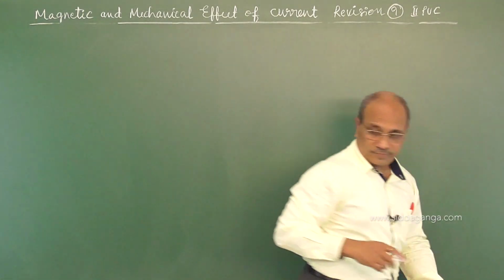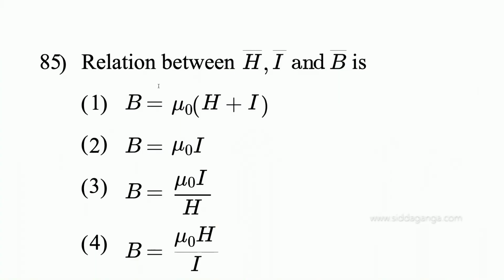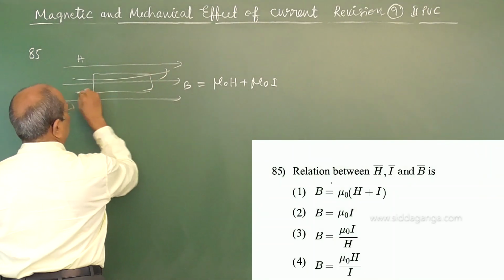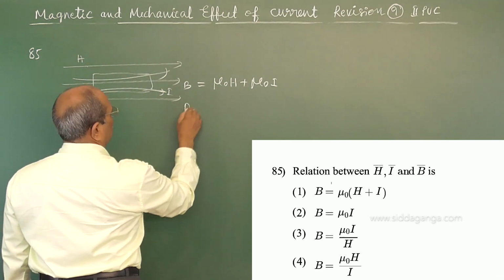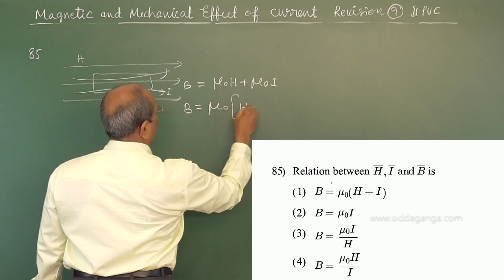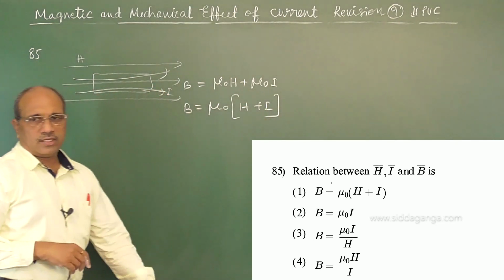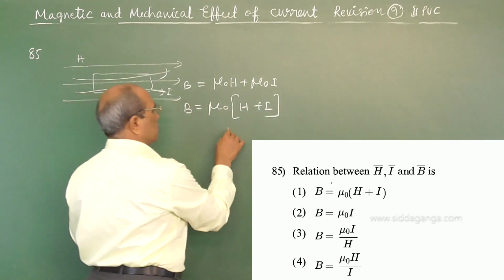Go to the next one. The relation between H and B is a direct relation. When a magnetizing substance is placed in a magnetizing field H, B can be written as mu naught into H plus mu naught into I, where I is the induced magnetization and H is the applied magnetic field. So B must be equal to mu naught into H plus I. The relation we got is mu naught into H plus I, option number 1.